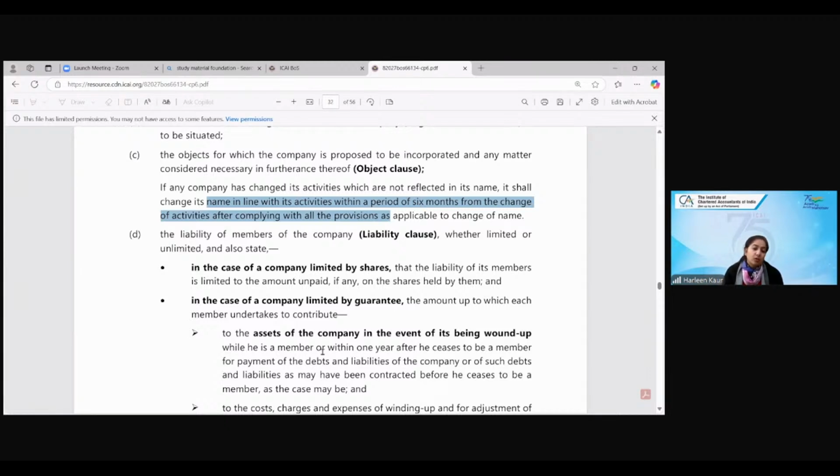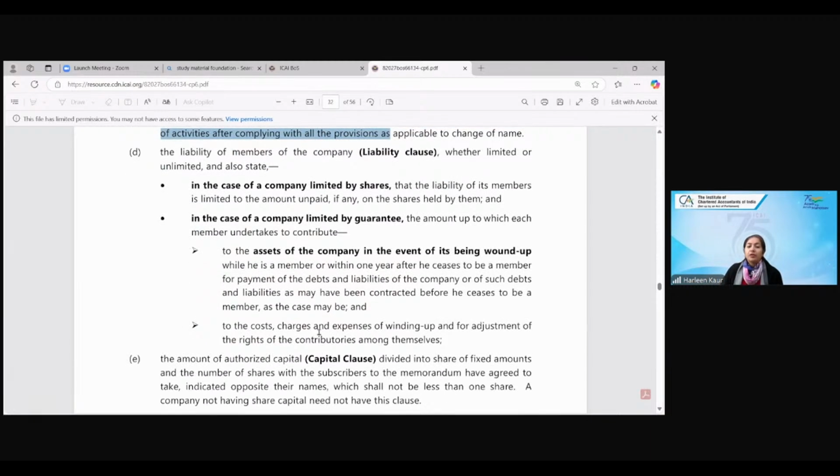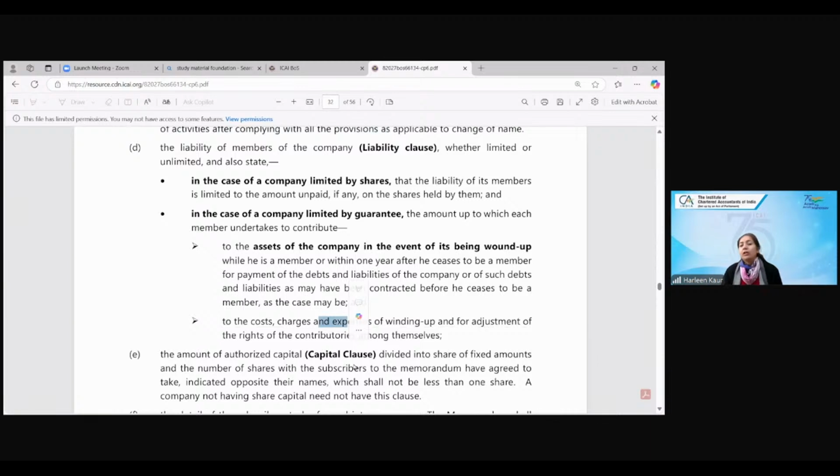What is the liability clause? Liability clause simply tells you about the company limited by shares, that the liability will be on the amount unpaid on the shares. And in case of guarantee company, the amount will be what the persons have contributed towards the assets of the company or towards the expenses of winding up, whatever amount they have given for the guarantee.